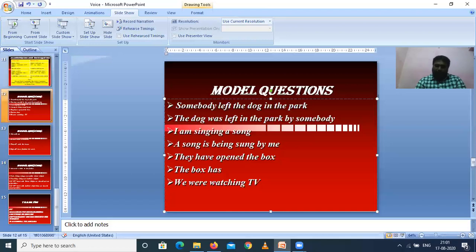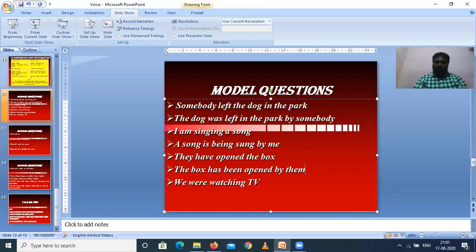The box has. Which tense is the given sentence? It is in present perfect tense: subject plus have or has plus third form of a verb plus other words. When there is present perfect tense, we have to use been. The box has been opened by them; they will become them in passive voice.